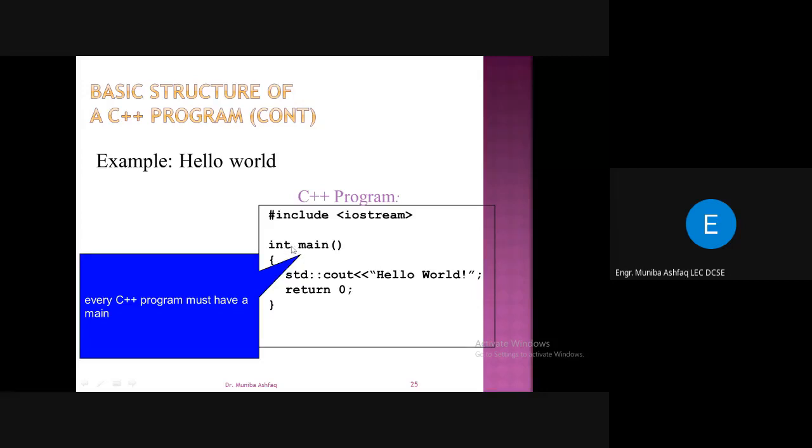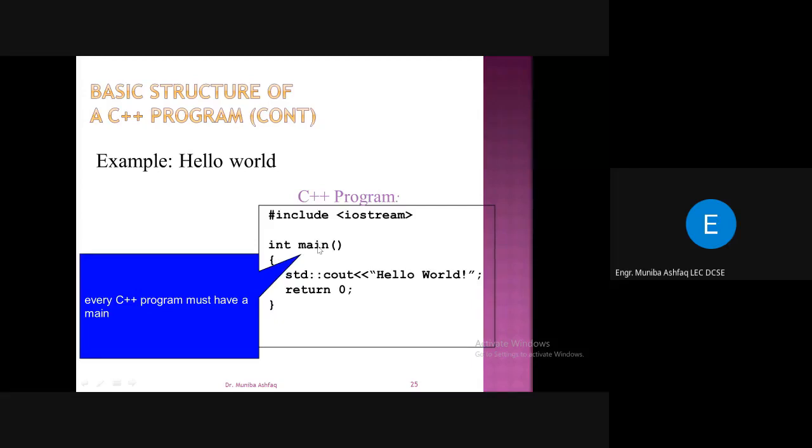Before main, we have int. Int is specifically for integer values. It means that the main function is going to return an integer value to you, right? This is a function, but at the end this function is going to return an integer value.